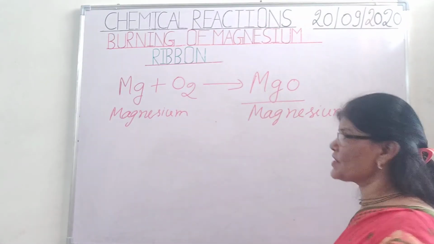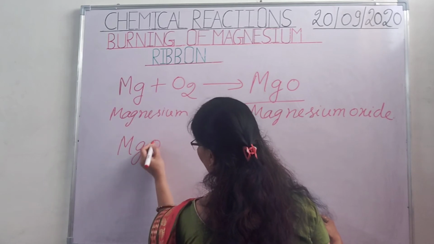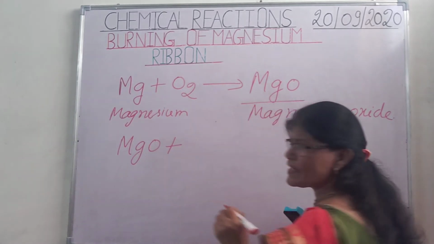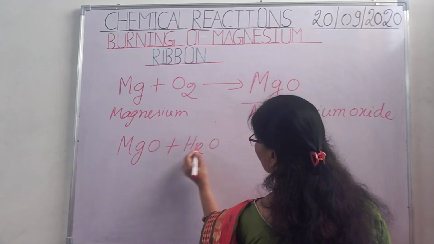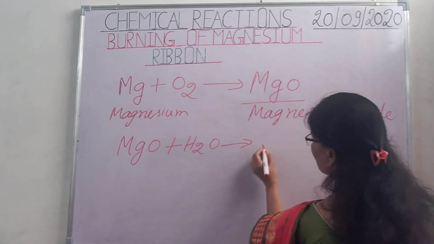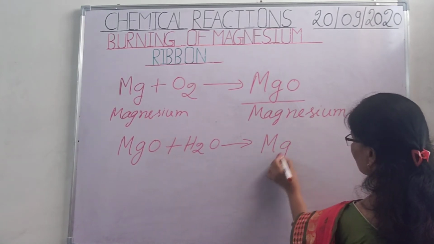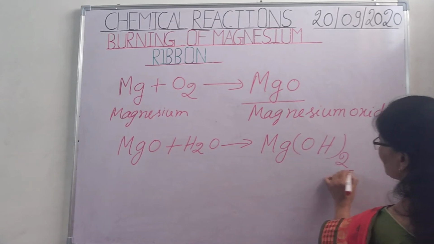Now our next reaction is this magnesium oxide, which is produced, when we dissolve it in water, it gives rise to Mg(OH)2, magnesium hydroxide.